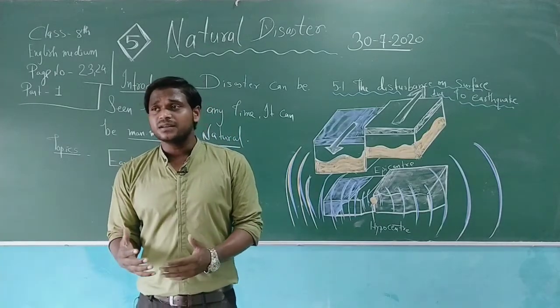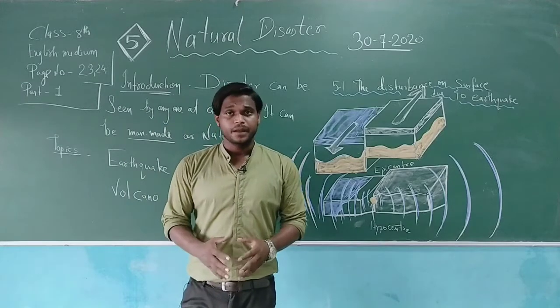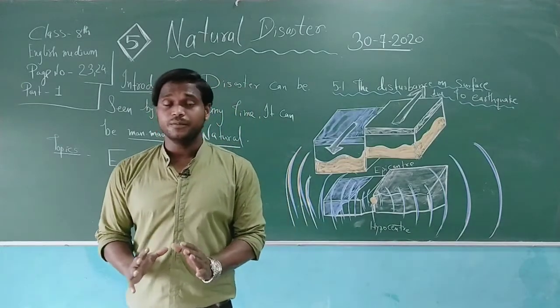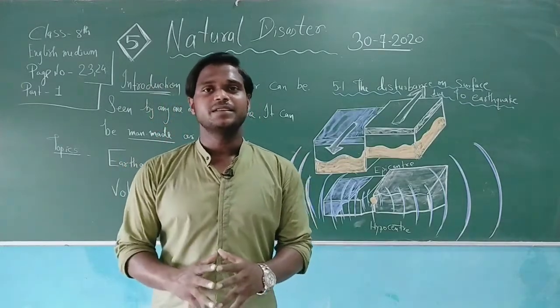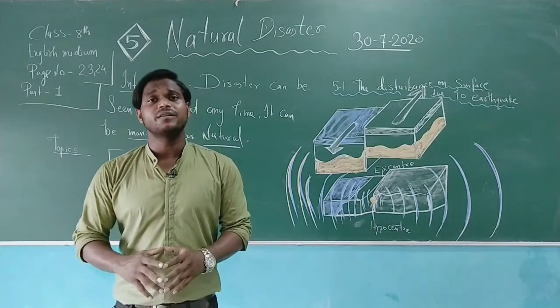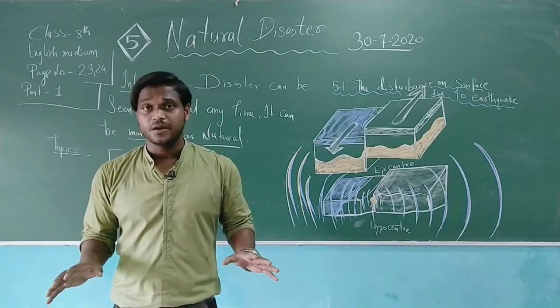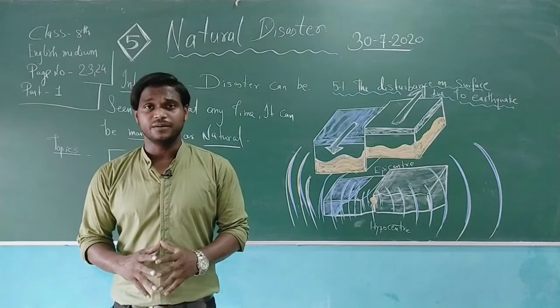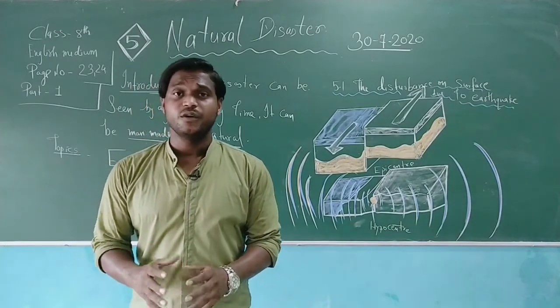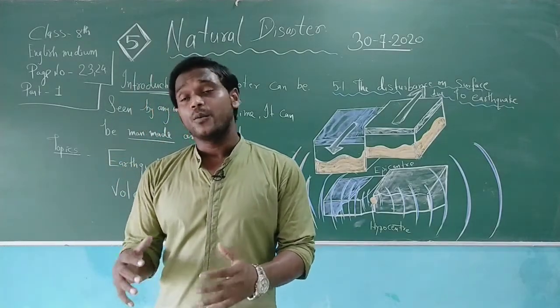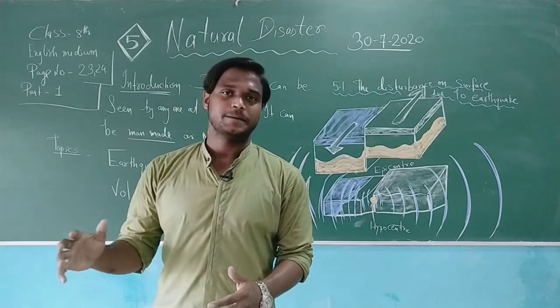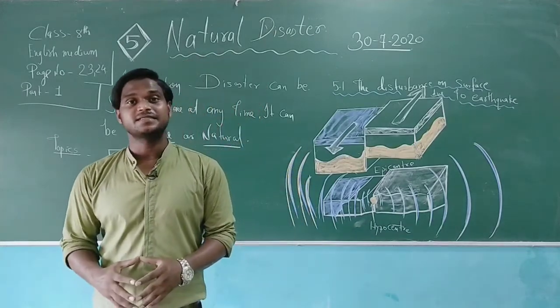Drought can be caused by taking some time. Drought means what? Let me define it for you, my dear students. Drought means when there is scanty rainfall or when there is no rainfall. Scanty rainfall means a less amount of rainfall for 1 or 2 years, or no rainfall. Then also these kinds of disasters can be seen.